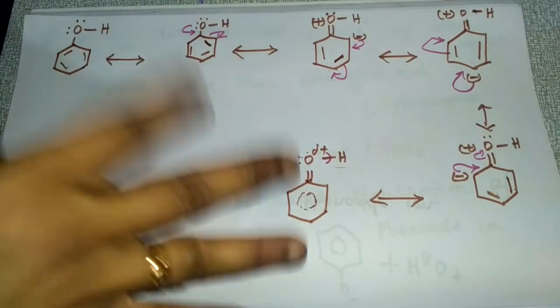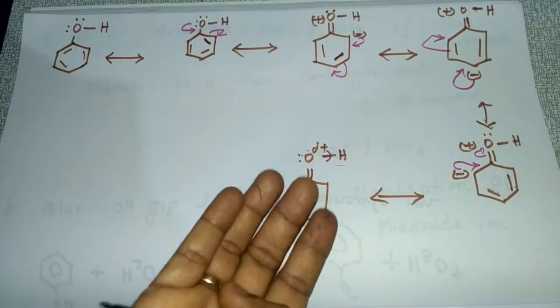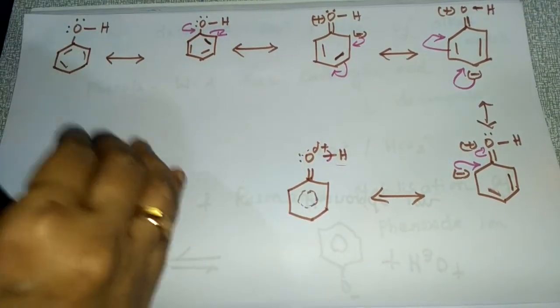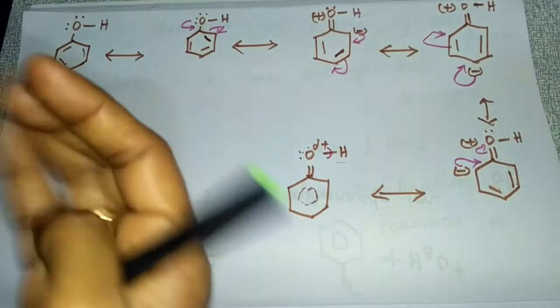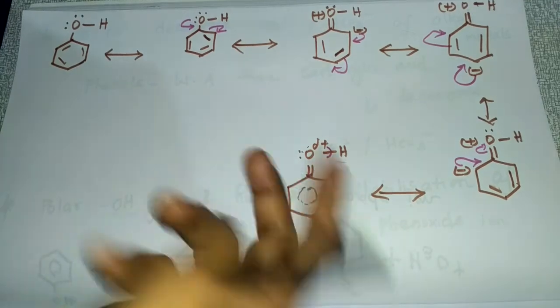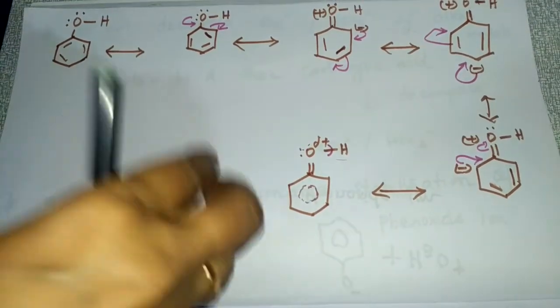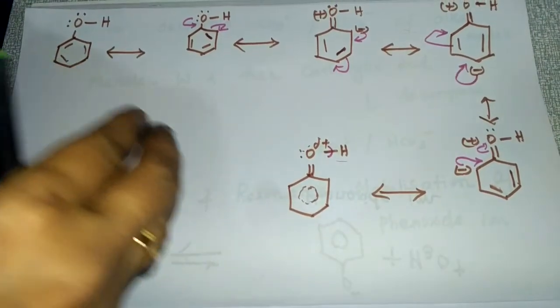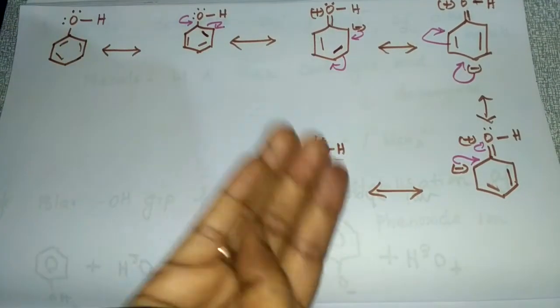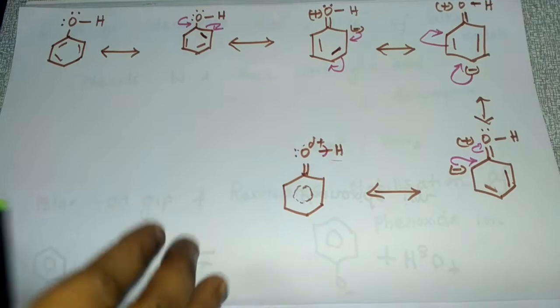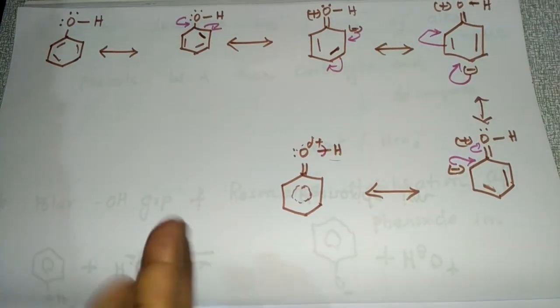If charge separation is there, it will not give that much stability to that particular molecule. So this is the reason why the phenoxide ion is more stable than phenol.